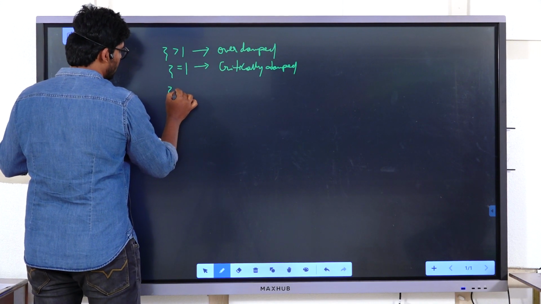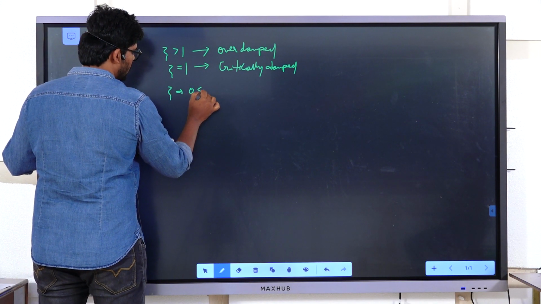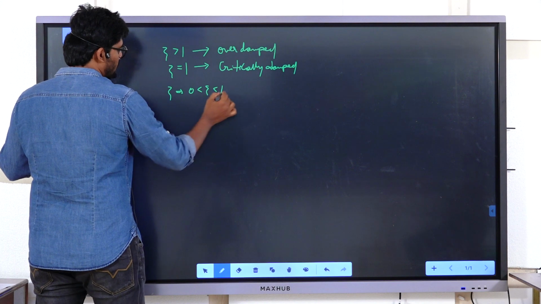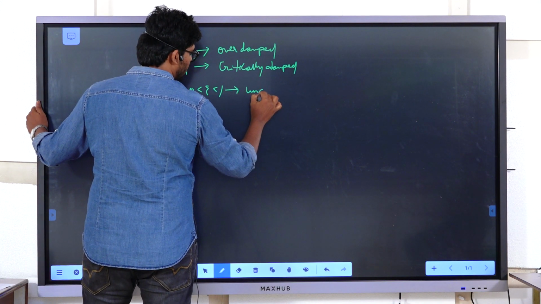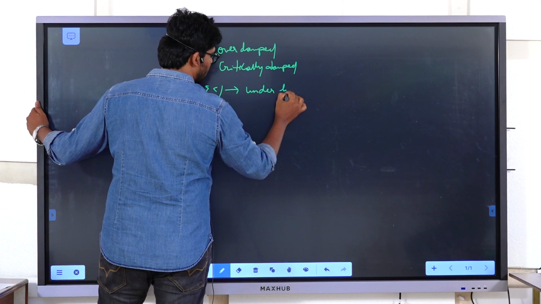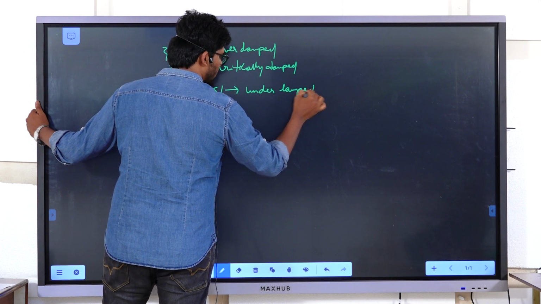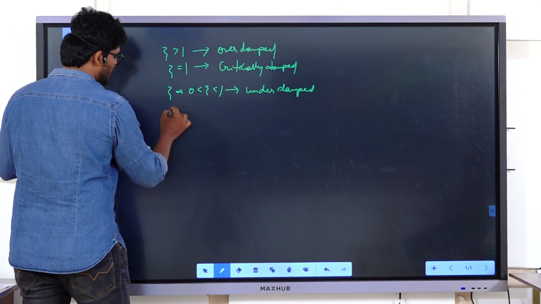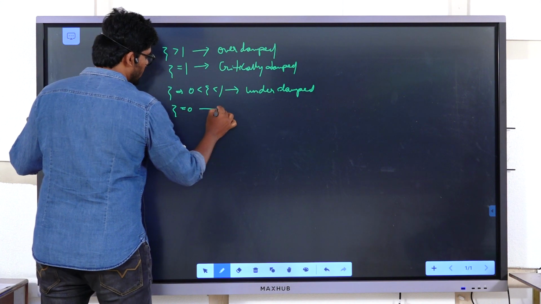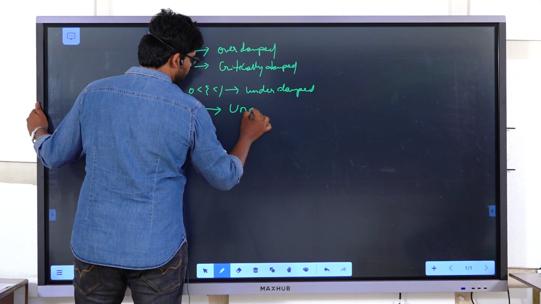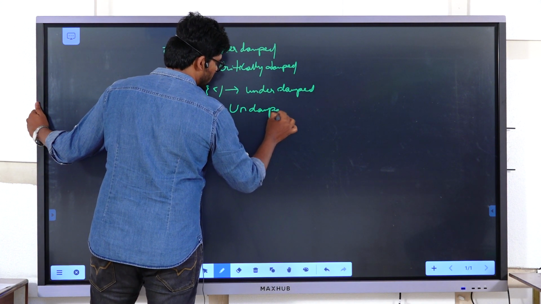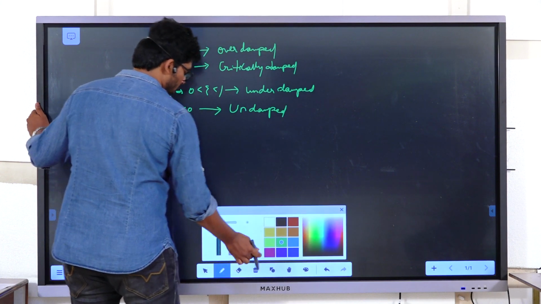If zeta is between 0 and 1, it is underdamped. All our systems are underdamped systems; in nature, all the systems are underdamped. If zeta equal to 0, it is undamped. So let us see the responses all together at once.